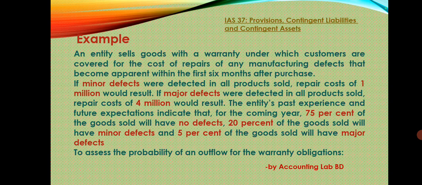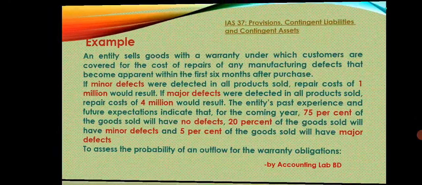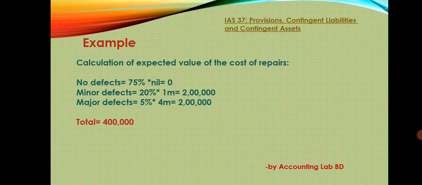To assess the probability of an outflow for the warranty obligation, calculation of expected value of the cost of repairs: no defect 75% and the value is nil, minor defects 20% of 1 million, that is 200,000, major defect 5% of 4 million, that is 200,000, total 400,000.